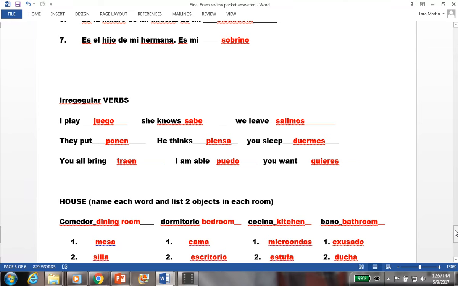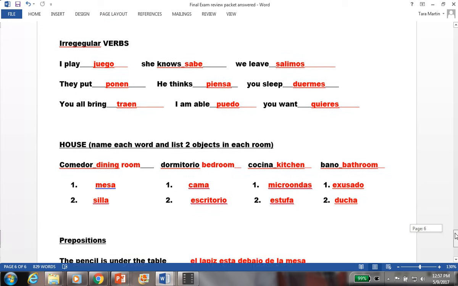He thinks, piensa, P-I-E-N-S-A. You sleep, duermes, D-U-E-R-M-E-S. You all bring, traen, T-R-A-E-N. I am able to, puedo, P-U-E-D-O. You want, quieres, Q-U-I-E-R-E-S. So those are your irregulars.